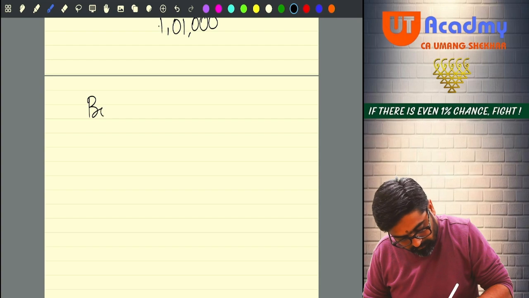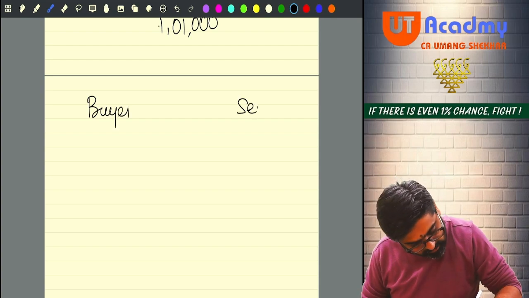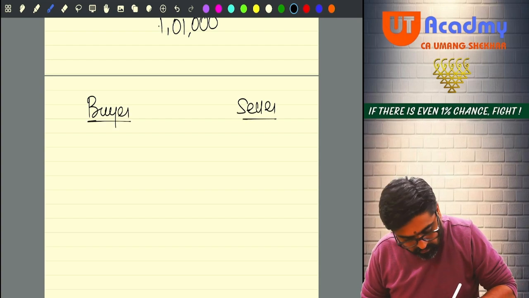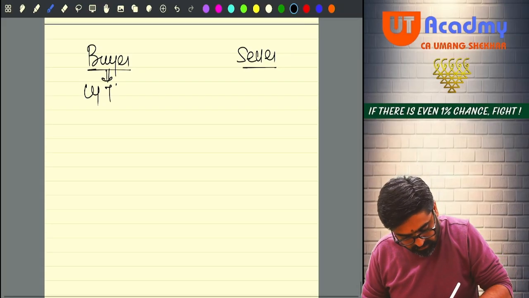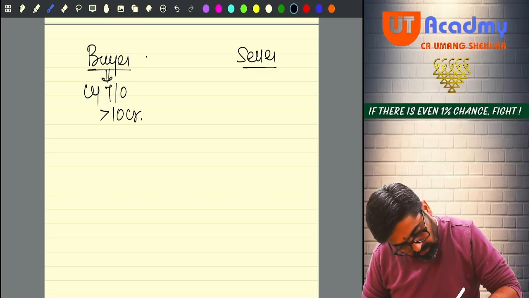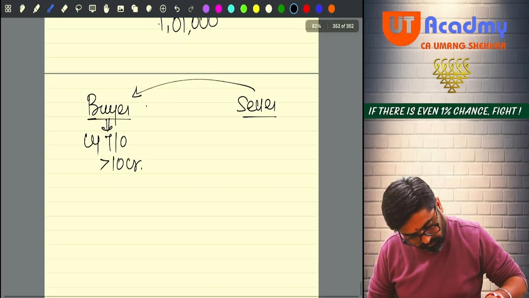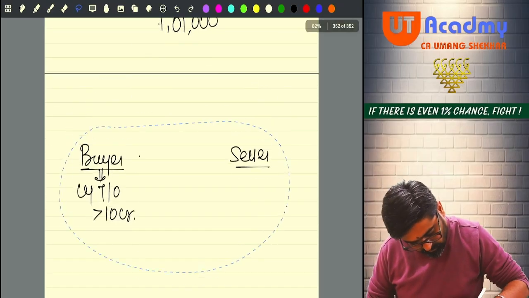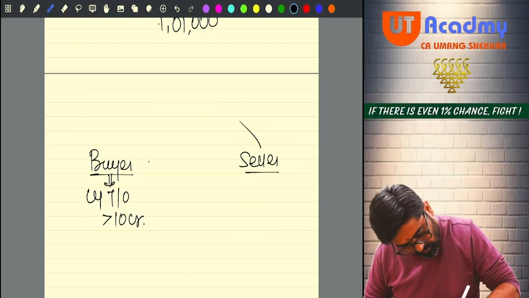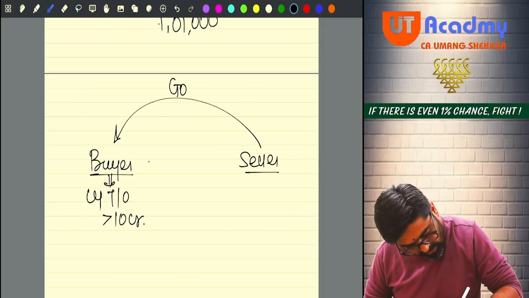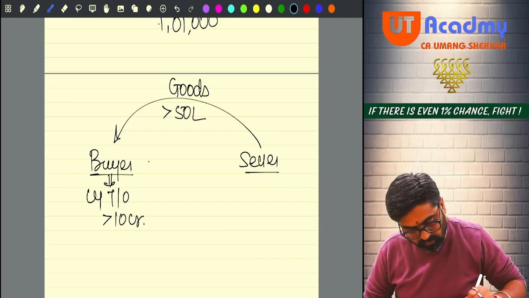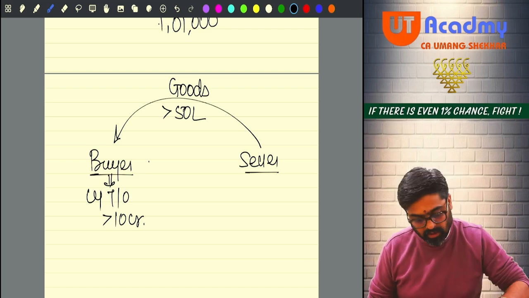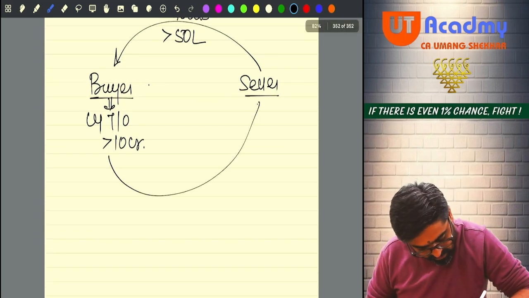See, this is a buyer and this is a seller. Now first talk from the point of view of the buyer. Buyer, last year business turnover greater than 10 CR. This buyer is buying any goods whose value is more than 50 lakhs during the previous year from the seller. So what is this buyer supposed to do?